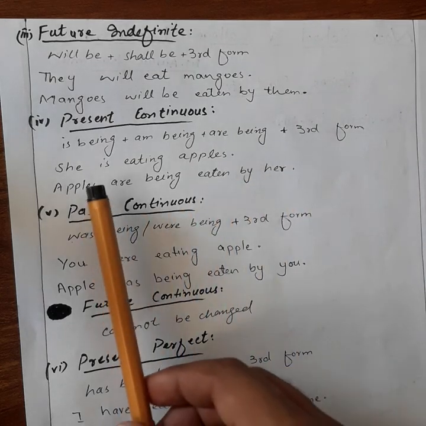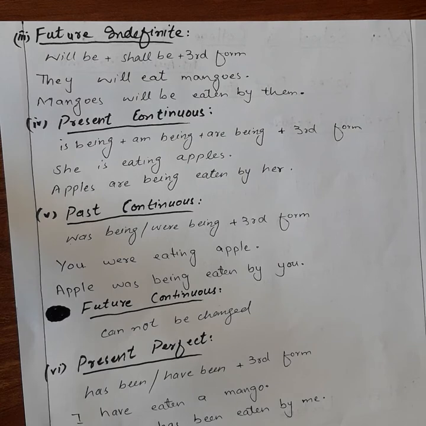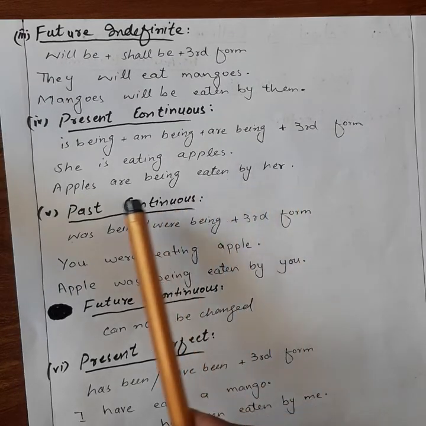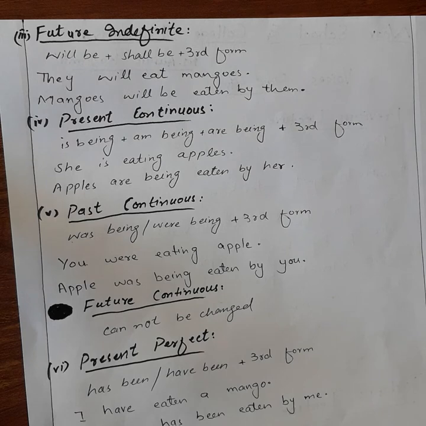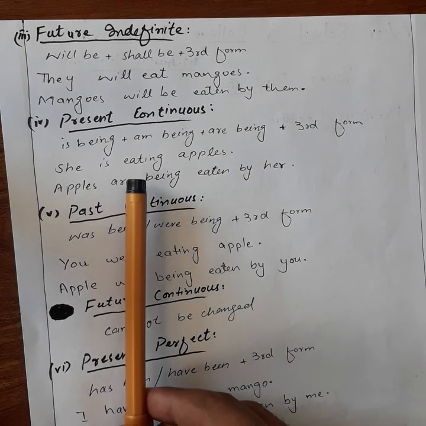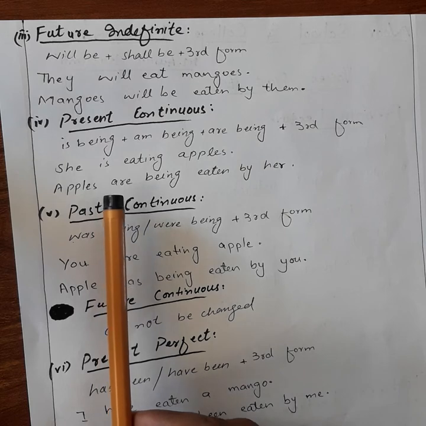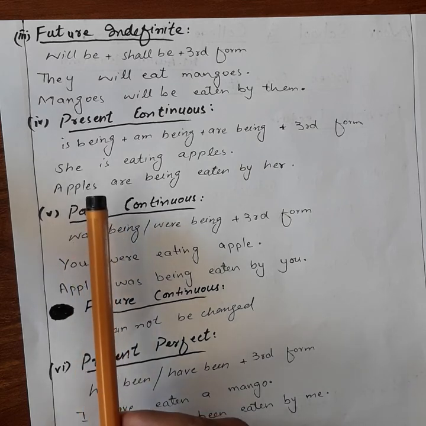So look at the example. She is eating apples. Now apples is plural and we have to make it the subject of the sentence because we are making passive voice. So now we will not use is, we will use are because we are looking at the subject.